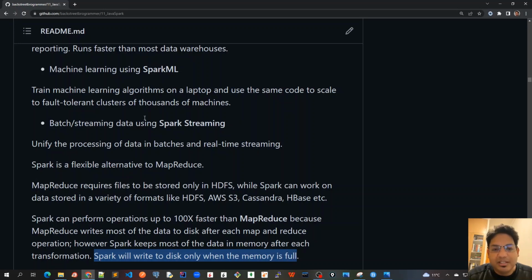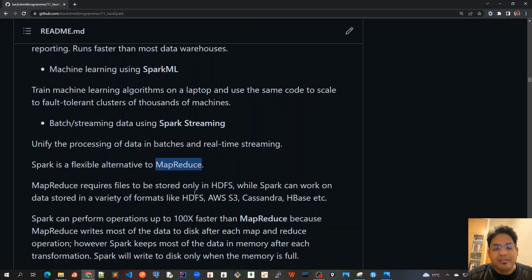There are a lot of configurations possible in Spark by which we can tweak whether we want to store data in memory, and when the memory is full, what to do next, and how much data to replicate, for example, which we'll learn in future chapters. But the essence is that Spark has replaced MapReduce because of the performance, and also the wide variety of data formats it can read from or work with, not just HDFS.